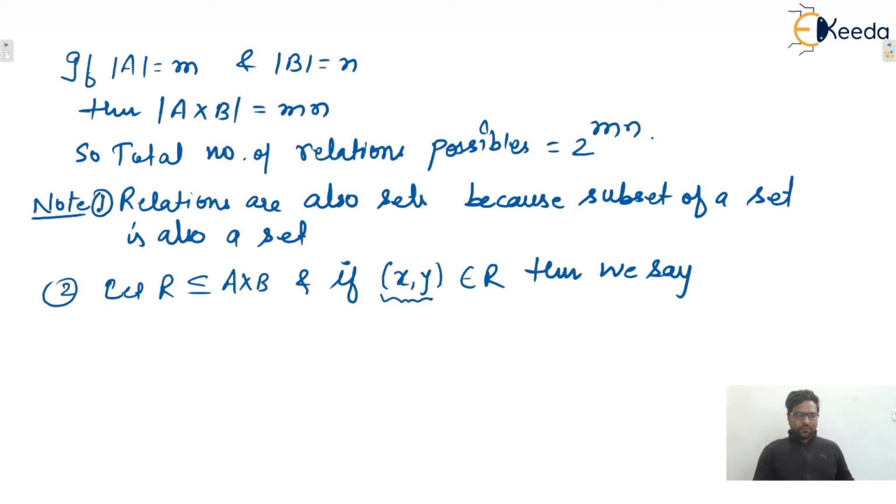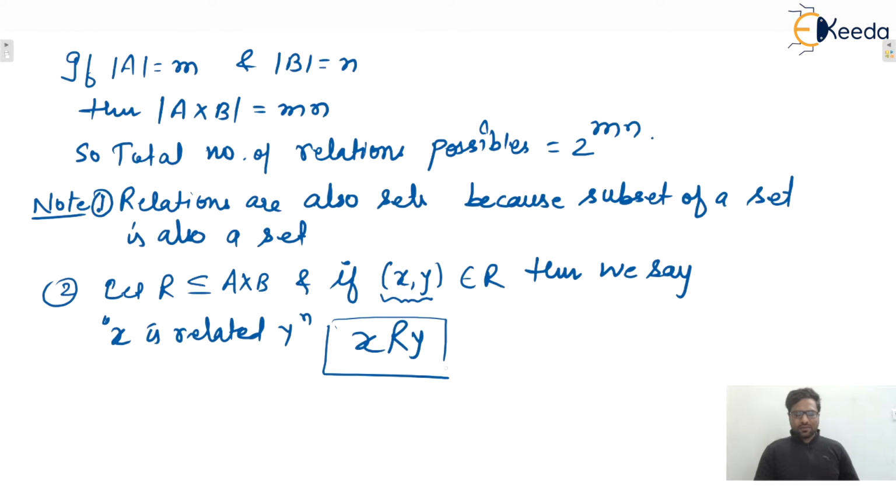This is the notation, x R y, which means x is related with y with the relation R, isn't it?